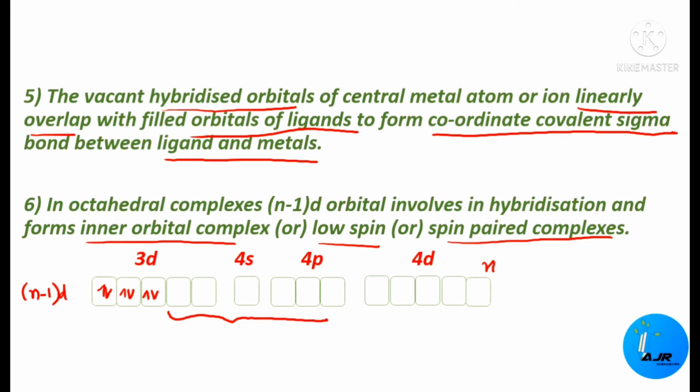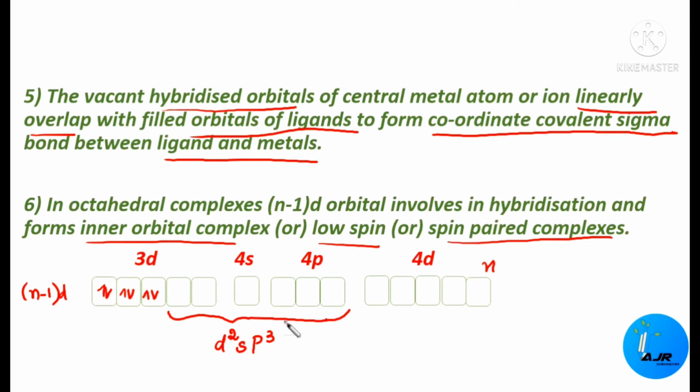See here, d2: how many d orbitals have been taken? Two d orbitals, d2, then 4s. And how many p orbitals? Three, right? So three p orbitals, one s orbital and two d orbitals have been taken. So d2sp3. The inner d orbitals are involved in hybridization. Understood? It's not taking up this 4d, but the inner d orbitals. So two inner d orbitals, one 4s and three p orbitals are involved. That's why it's called d2sp3 orbitals.